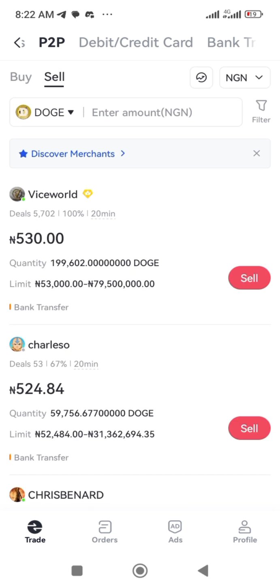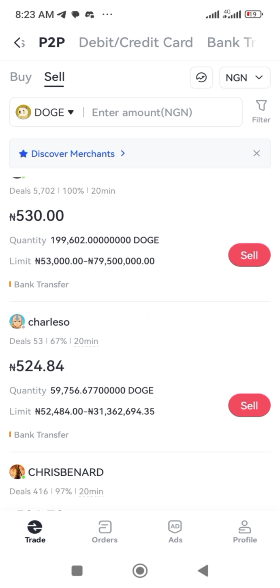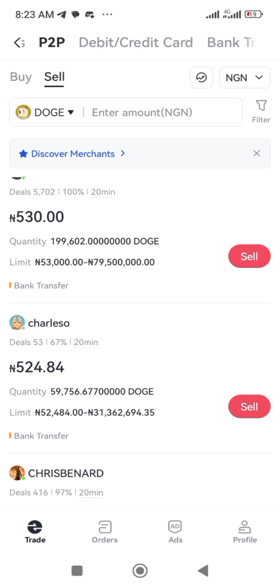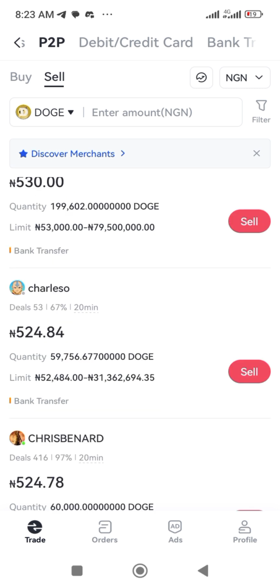Then if you go to the sell side, that means you are the one going to sell your Doge to a merchant, and the merchant is going to buy it from you by sending you money. Since everybody is focusing on buying from you, what you need to do is go to YouTube, search how to post an ad on gate.io, and you will know how to post all these ads.